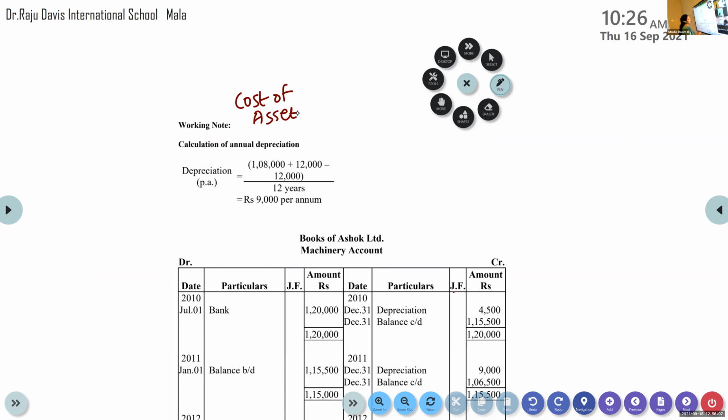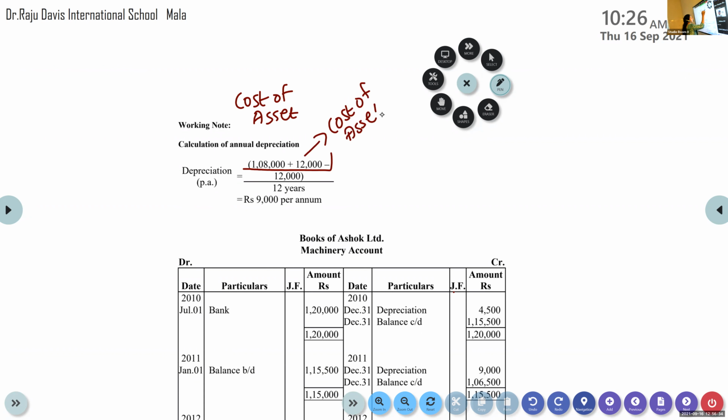So cost of asset here, the showroom price is only 1,08,000, and it is said that 12,000 extra had been spent for installing it. So together 1,08,000 plus 12,000 will give you cost of asset.